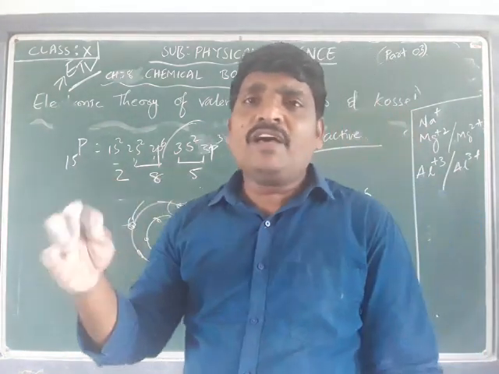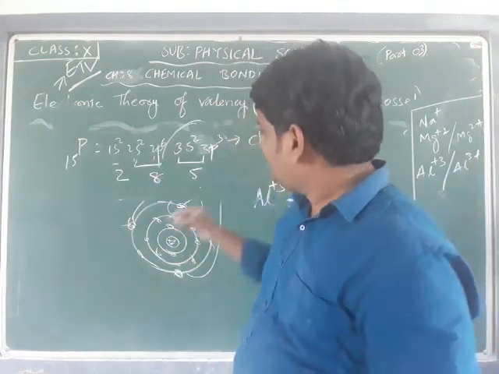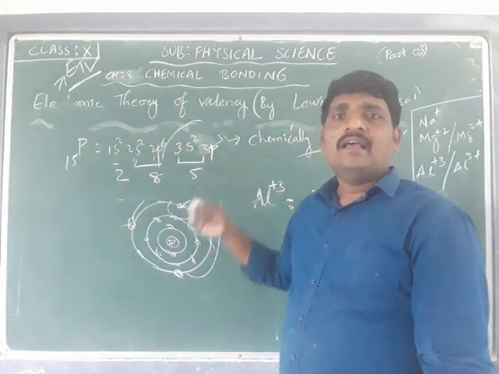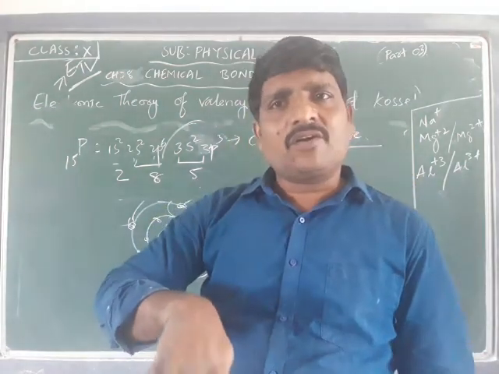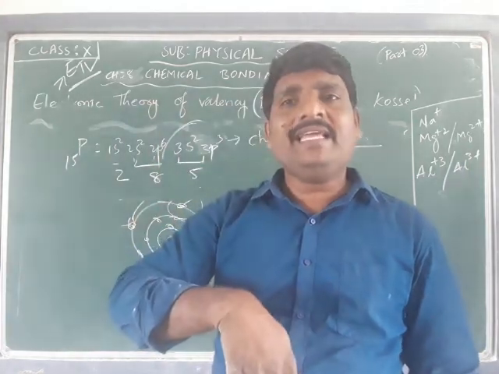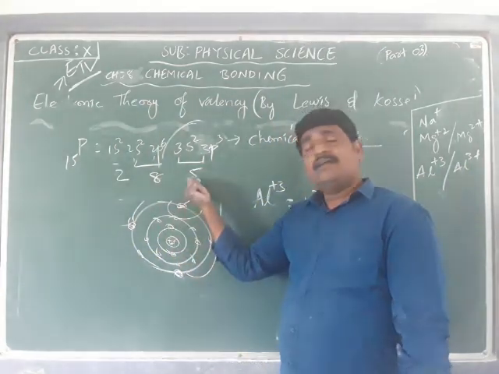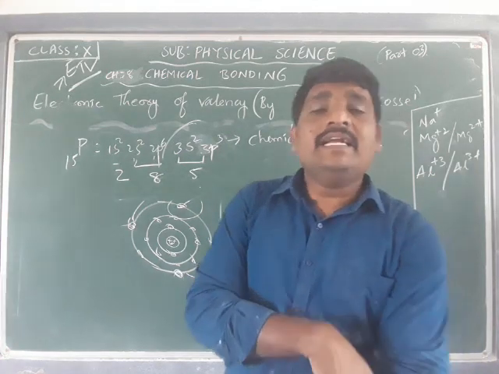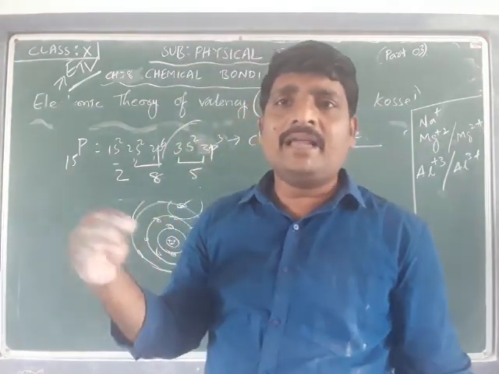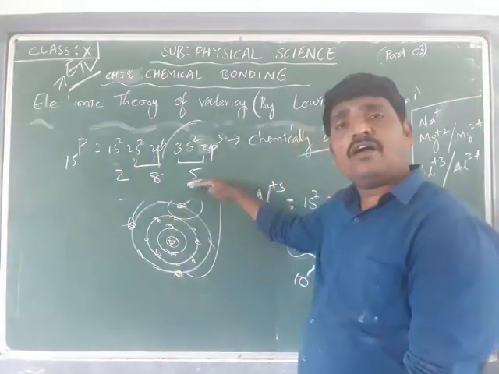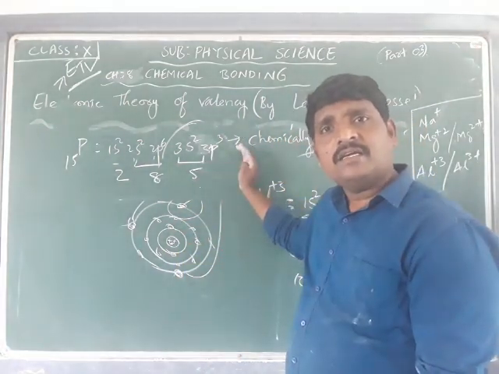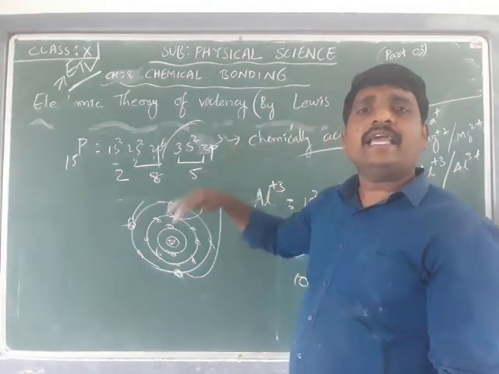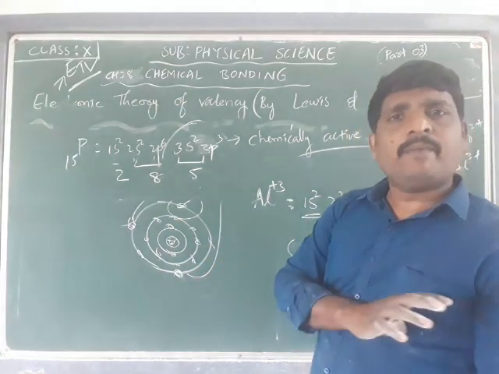Instead of losing 5 electrons to attain the octet, it is easier to take 3 electrons. Accepting 3 electrons is easier than losing 5 electrons. When we compare the tendency of losing with the tendency of accepting, losing 5 electrons is a tough task compared to gaining 3 electrons from a nearby element.